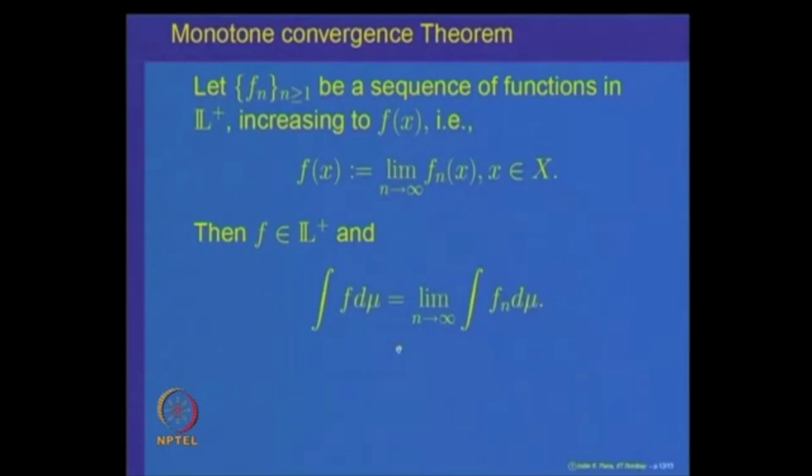So, this is one of the important theorems in our subject. It is called the monotone convergence theorem. Monotone, because we are looking at a sequence f n which is a monotonically increasing sequence of non-negative measurable functions increasing to a function f. We have already seen that f will be a non-negative measurable function, but the important thing is the integral of f. So, f is the limit, and the integral of the limit is equal to the limit of the integrals. That is the important property we want to prove for non-negative measurable functions.